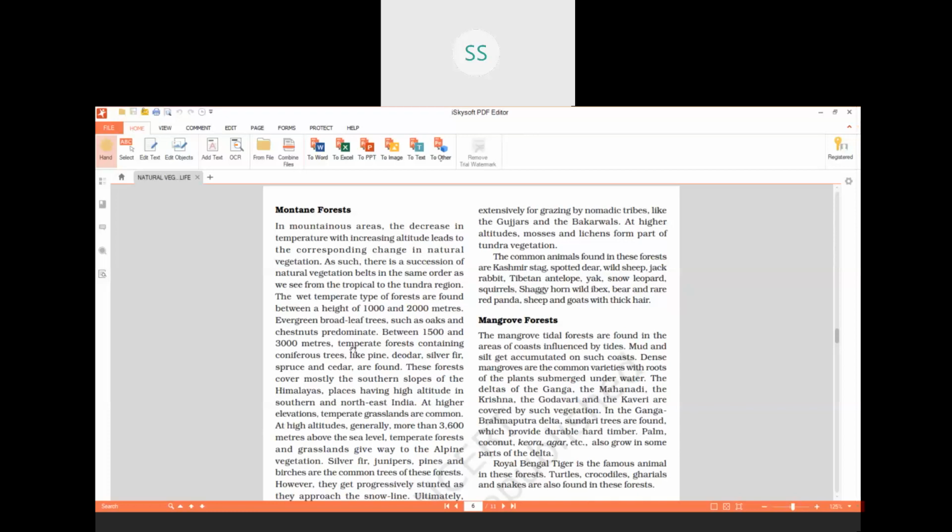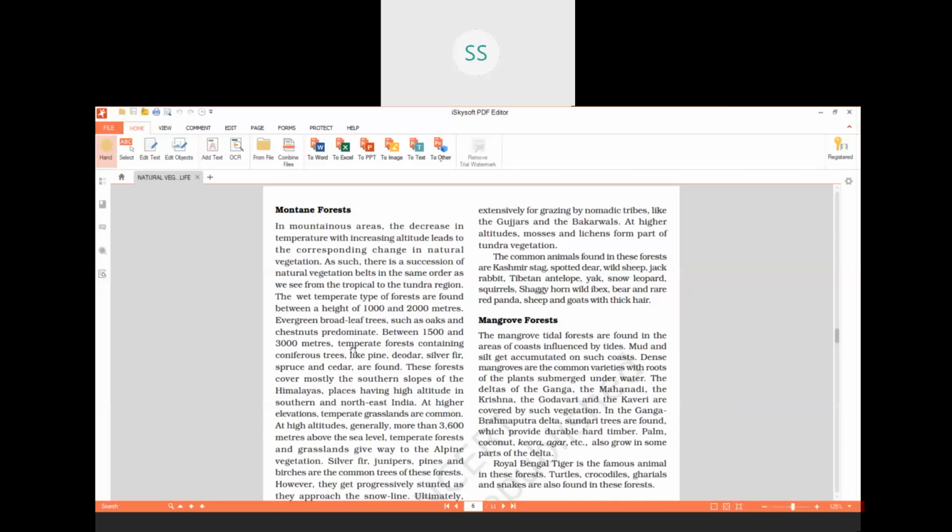In mountainous areas, the decrease in temperature with increasing altitude leads to change in the natural vegetation. That is, as we go higher in the mountainous areas, temperature declines. So, at different altitudes, we find different types of vegetation.